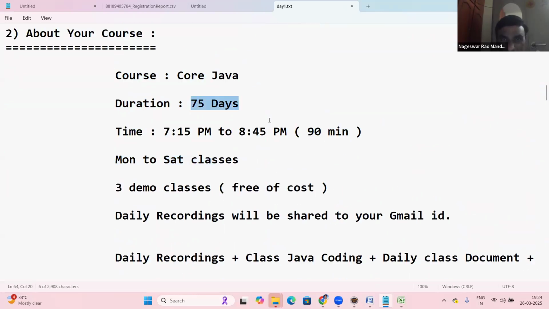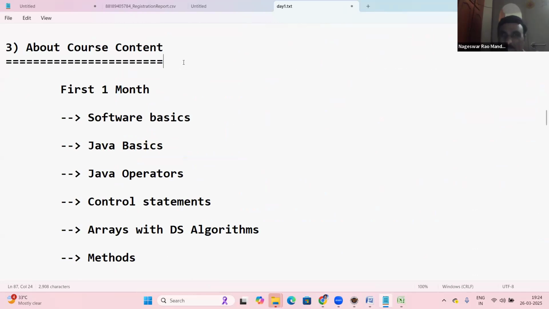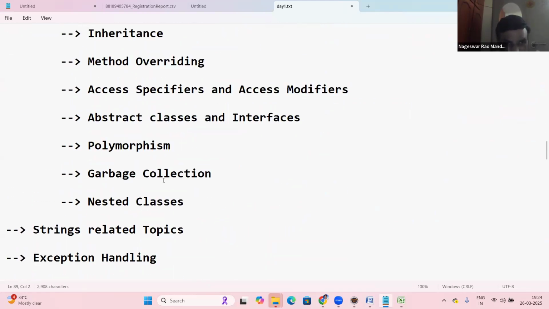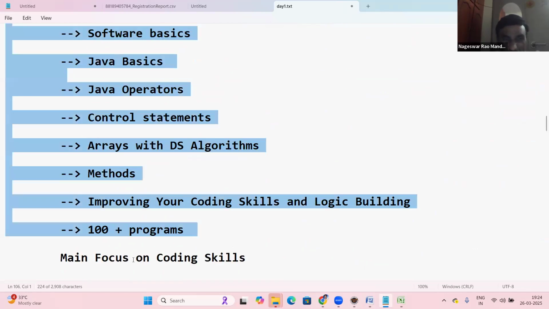75 days, daily 90 minute class, Monday to Saturday, only Sunday holiday. About the course content, there are 75 days of topics. Initially, the first month focuses mainly on coding skills.